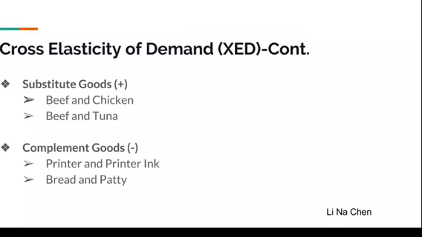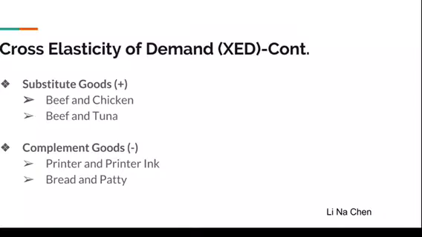For complements, as the price of one product increases, the quantity demanded of the other decreases, giving a negative value for XED. This is because the products are bought together, and if the demand for one product falls, the demand for the other would naturally fall as well. The elasticity values, like for substitute goods, depend on how closely related the products are. The closer related they are to each other, the more cross-elastic the products will be.